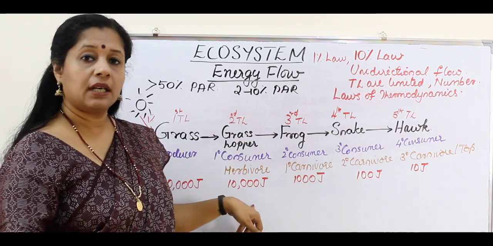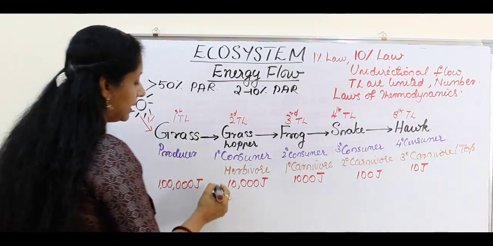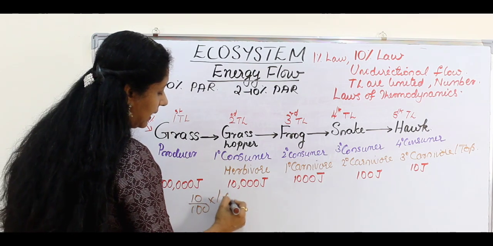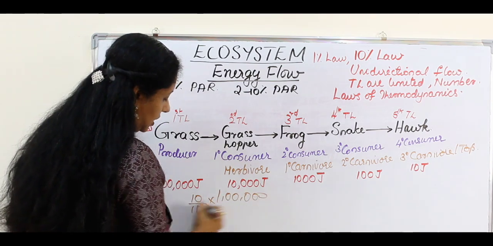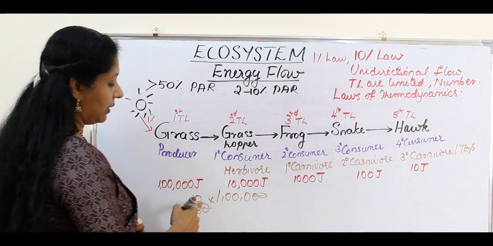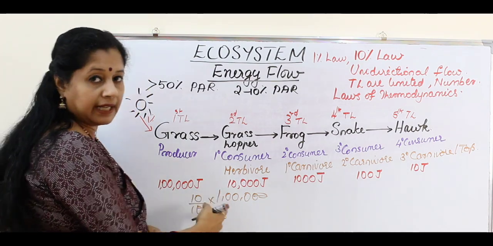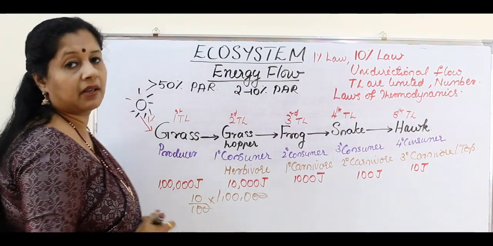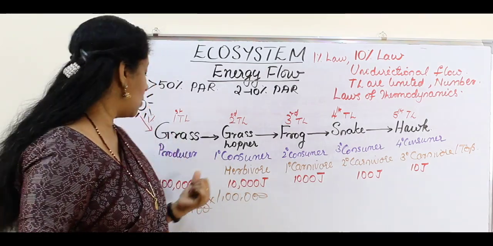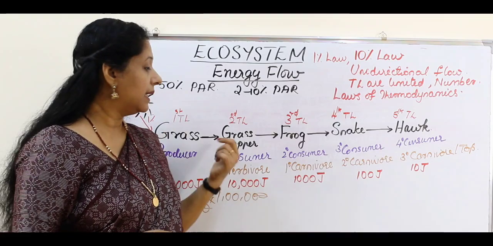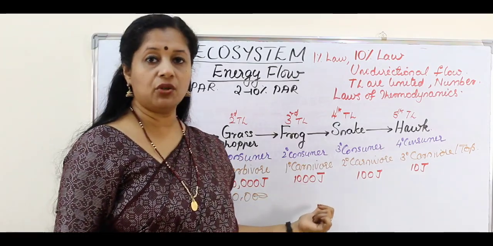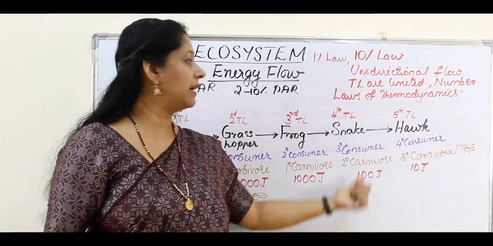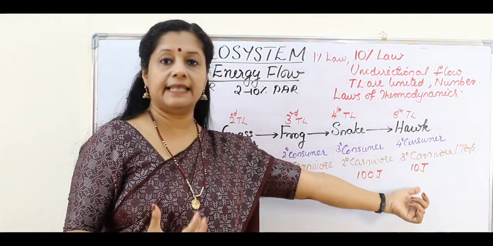10%, how will you calculate? 10% means 10 by 100 of this 1 lakh. So what do you get? 10,000 joule of energy. So each level you have to reduce 1 zero. That is how it's easy to write 10%. So 1 lakh will become 10,000 joule. 10,000 joule will become 1000 joule when it goes to the third trophic level. In the fourth trophic level only 100 joule is left, and the fifth trophic level only 10 joule is left.